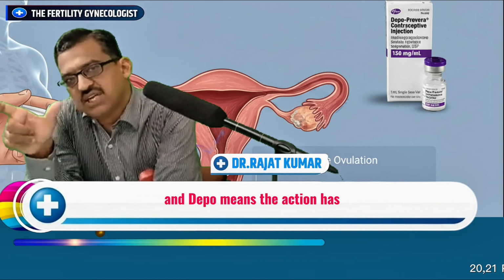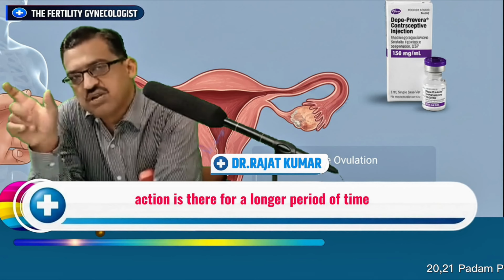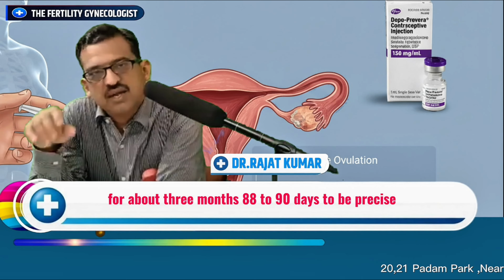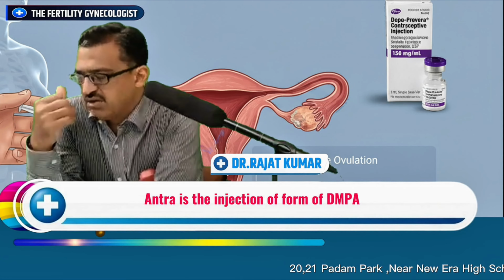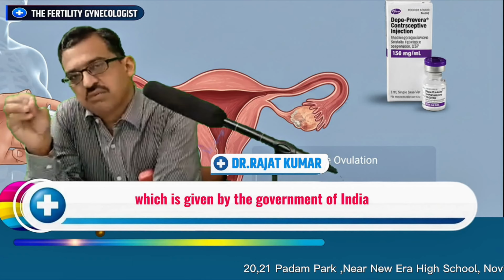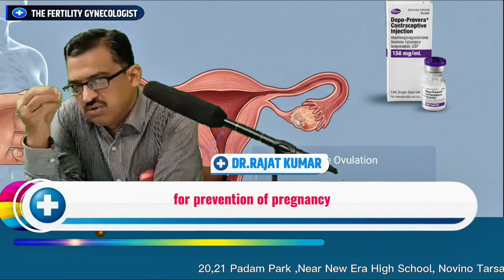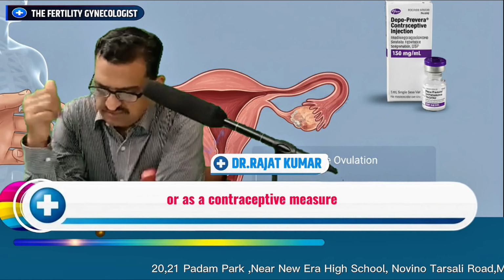Depo means the action lasts for a longer period, about 3 months, 88 to 90 days to be precise. ANTARA is the injectable form of DMPA which is given by the government of India for prevention of pregnancy or as a contraceptive measure.